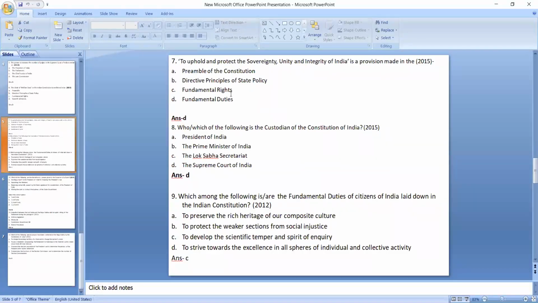The next is, to uphold and protect the sovereignty, unity, and integrity of India is a provision made in... This came in 2015. The options are: preamble of the Constitution, directive principles of state policy, fundamental rights, fundamental duties. The answer is D, fundamental duty. Have you noticed that we have come across this question, to uphold and protect the sovereignty, unity, and integrity of India is a provision made in the DPSP, fundamental rights, duties, preamble? Here the answer is duties.